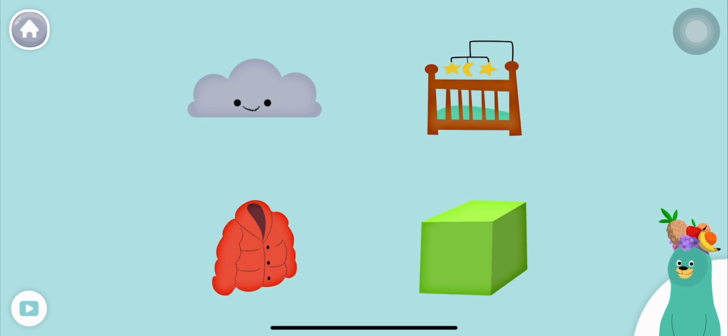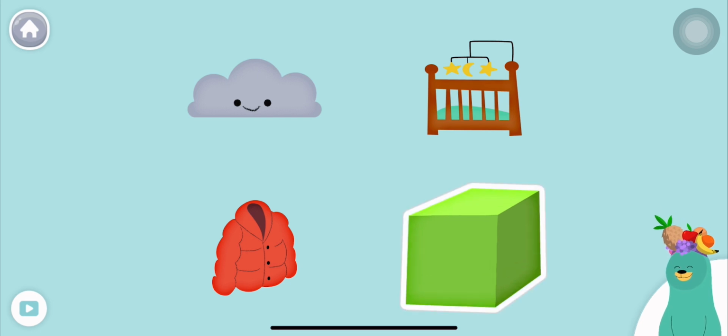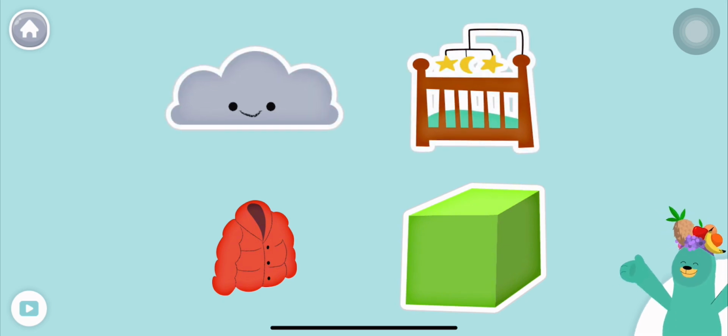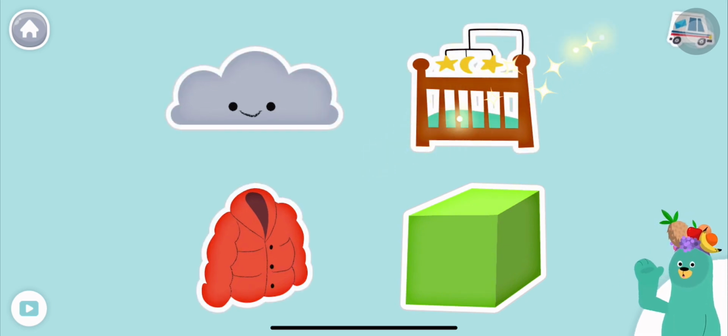All of these things start with the k sound. Tap them all and listen to the k sound at the beginning. Cube, crib, cloud, coat. Super duper.